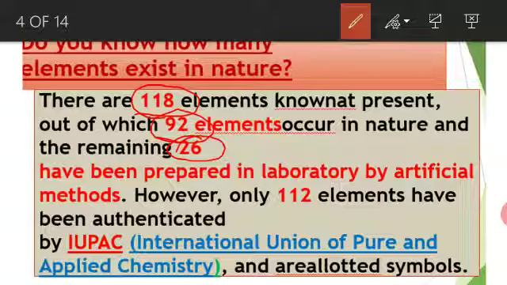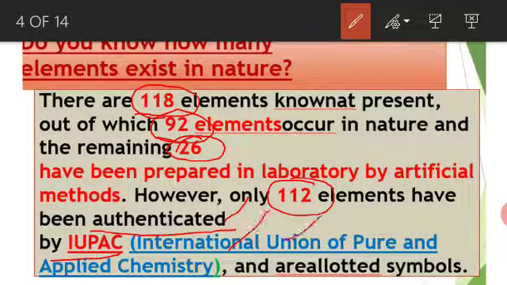However, only 100 elements have been authenticated by IUPAC. What is meant by authenticated? Authenticated means by the authority. IUPAC abbreviation is what, students? International Union of Pure and Applied Chemistry.